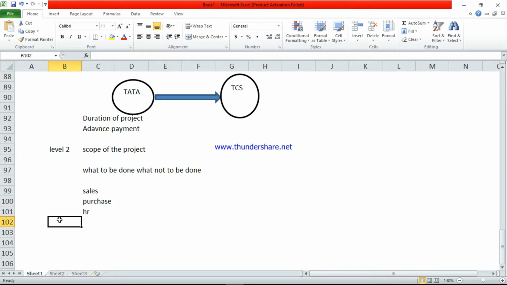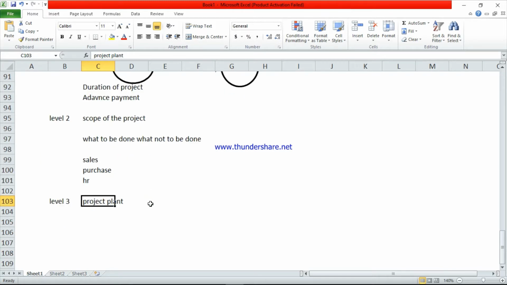And the third level, so next one is level 3. Level 3 is the project plan. This is very important. Project plan means that from TCS and Tata, both parties will club together. They will conduct one-to-one meetings. They will discuss how to start the project. They will use different questionnaires, workshops, and they will conduct different meetings. So in this level 3 they will discuss how to start the project.